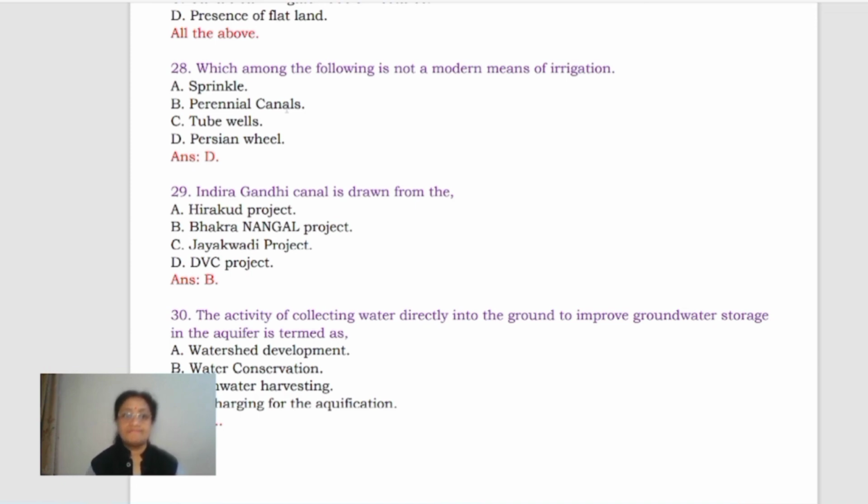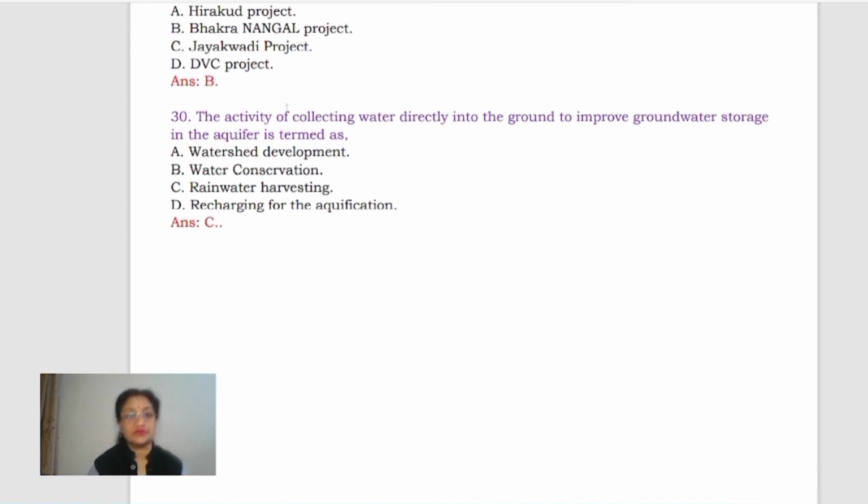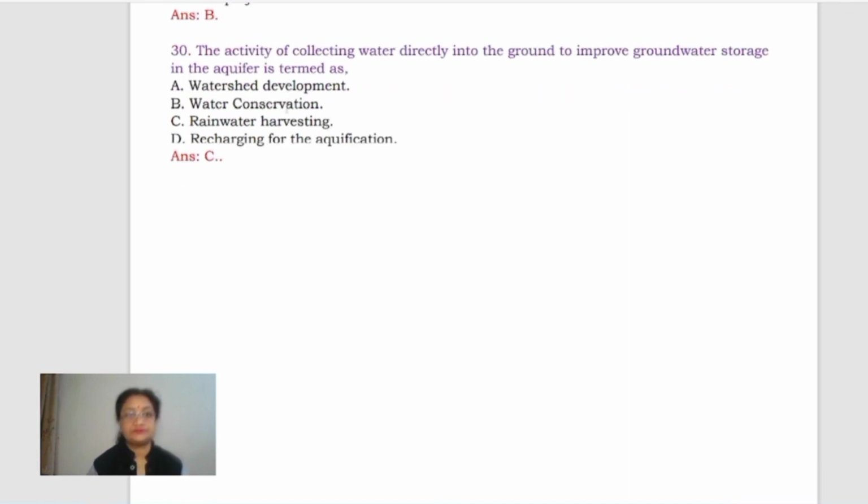Persian wheel is actually a method of traditional means of irrigation, or you can say the conventional means of irrigation. Next is Indira Gandhi Canal is drawn from the Hirakud project, Bhakra Nangal project, Jayakwardi project or DVC project. It is Bhakra Nangal project.